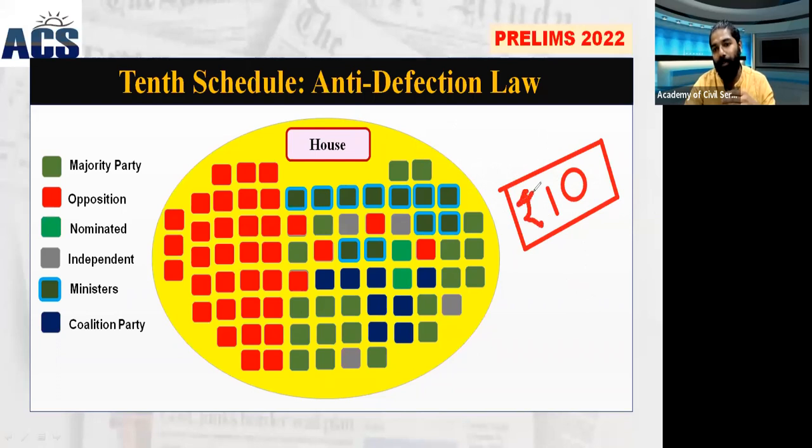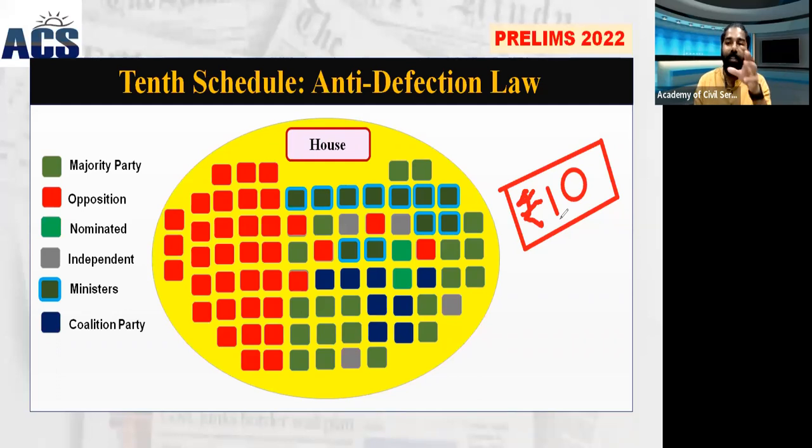Any member of the house, if you give him rupees 10, he wants to shift. It can be 10 crore, it can be 10 lakh; you can imagine the amount. In order to remember the schedule of the anti-defection law, if there is a question in the future, you can have this visual memory, that is rupees 10. That is the 10th Schedule. Whatever the money, he is motivated by it and shifts from the BJP to another party. That is defection.